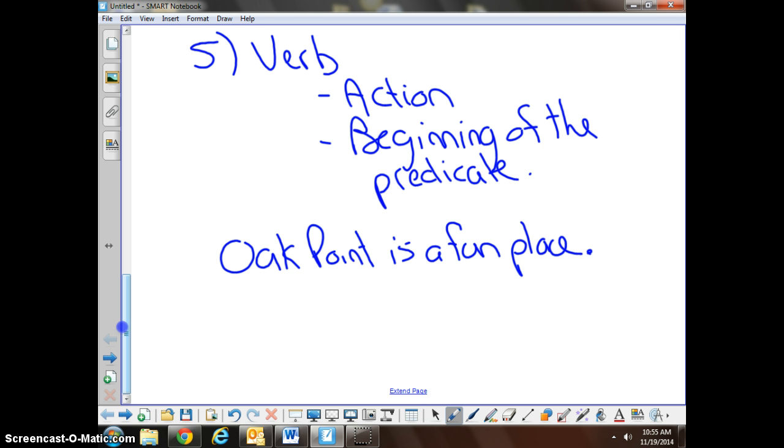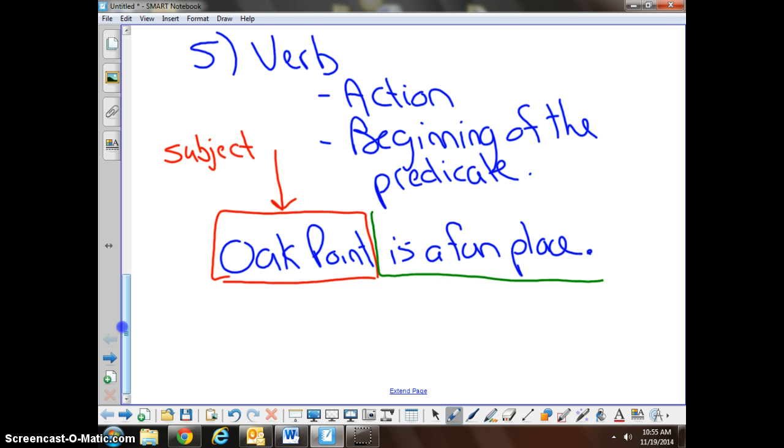Okay, we're going to talk about the different parts of this sentence. The subject is the who or what. Who or what are we talking about? Oak Point. So that is the subject. In this case, it's a what. So the subject would be Oak Point. What about Oak Point, you guys?